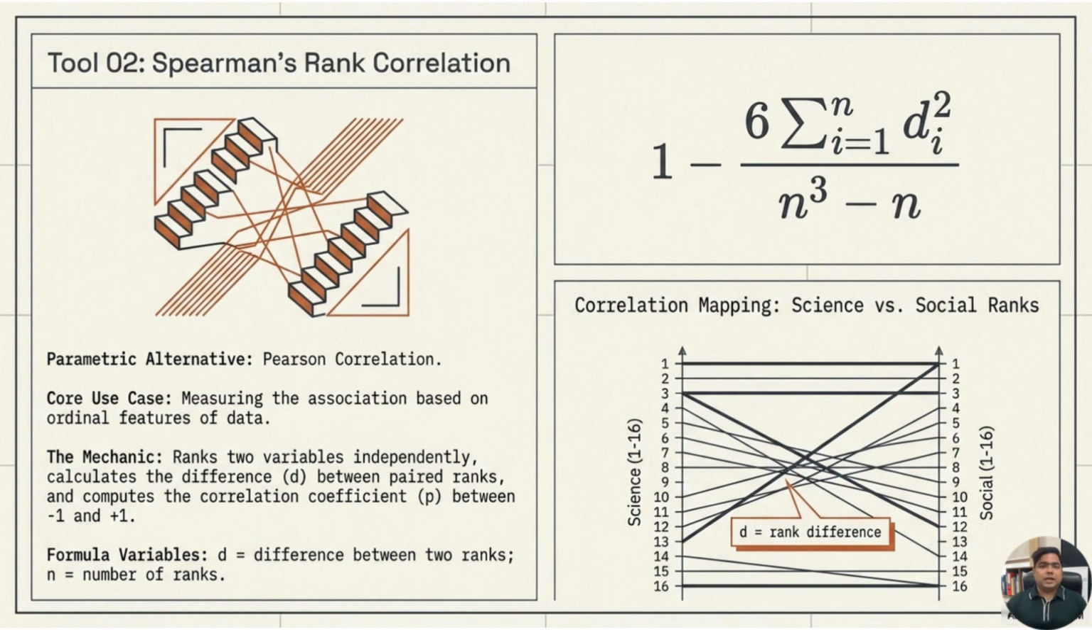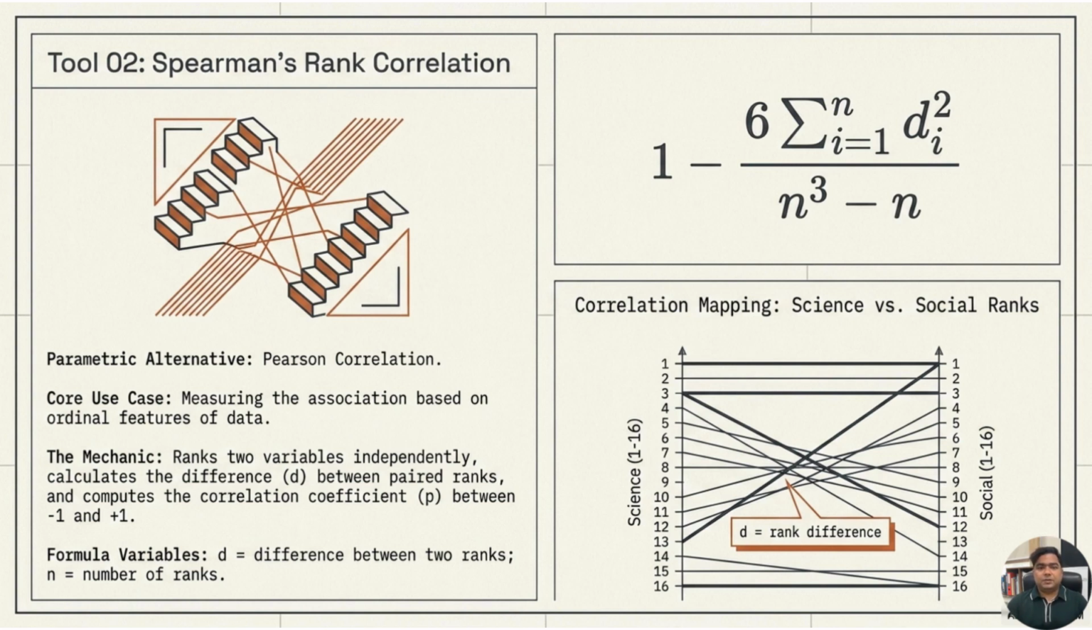The formula shown in the slide is rho equals 1 minus 6 times the summation of d squared divided by n cubed minus n. Verbally, we say Spearman's rho is equal to 1 minus 6 multiplied by the summation of d squared divided by n cubed minus n. Here d means the difference between the two ranks for each person or item. N means the number of rank pairs.